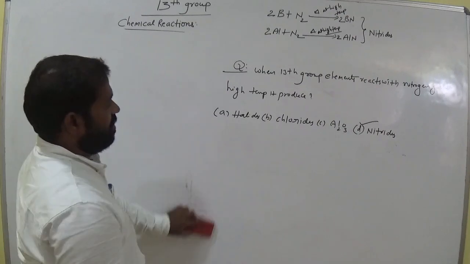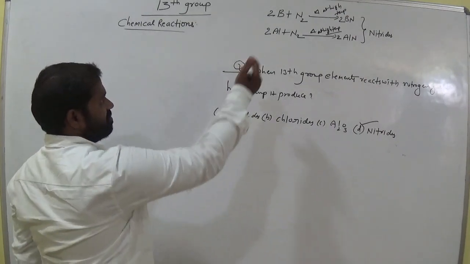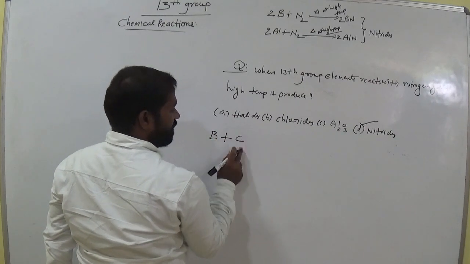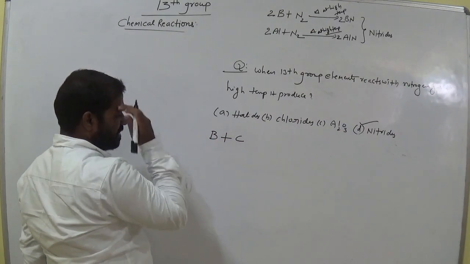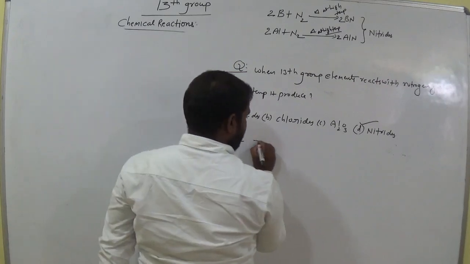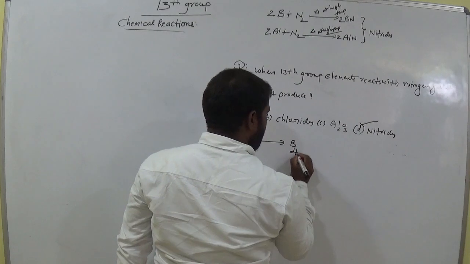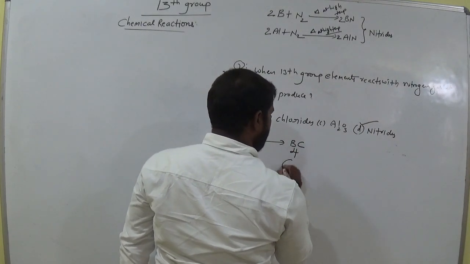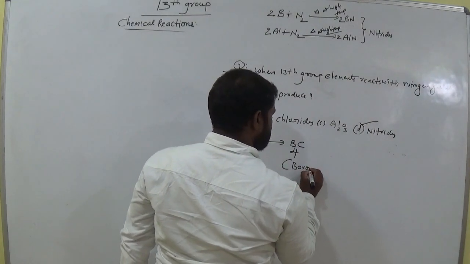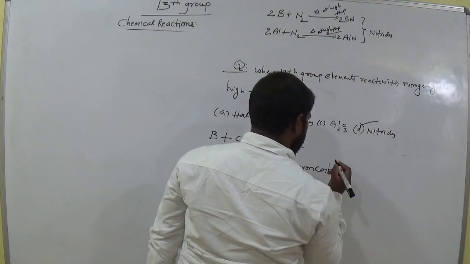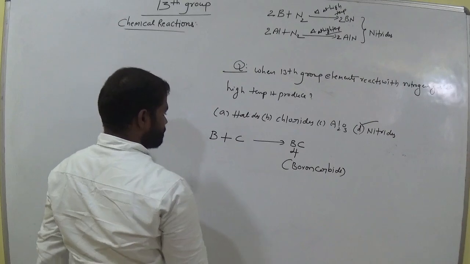And in that same way, suppose boron is treated with carbon. Carbon is a non-metal. This is also a non-metal, 13th group. So it gives boron carbide. Boron carbide is important. The formula is B4C.